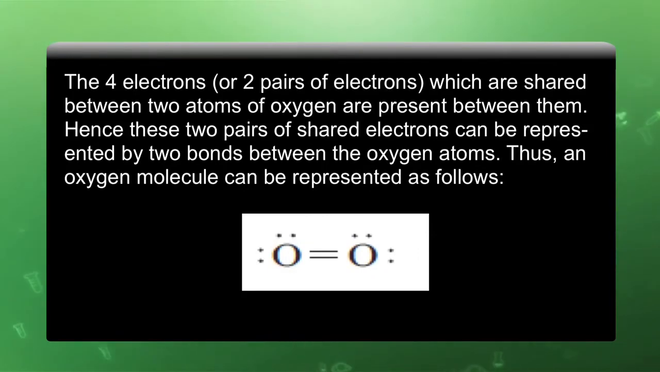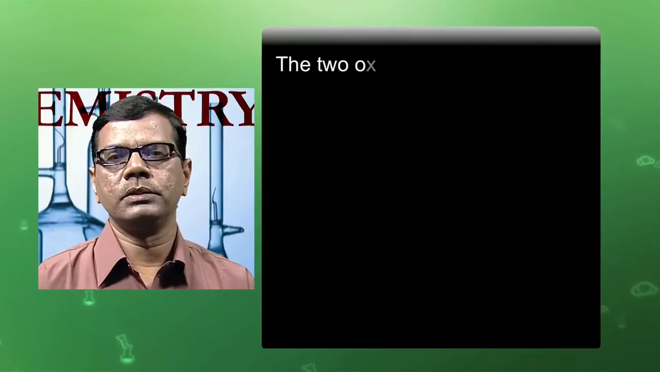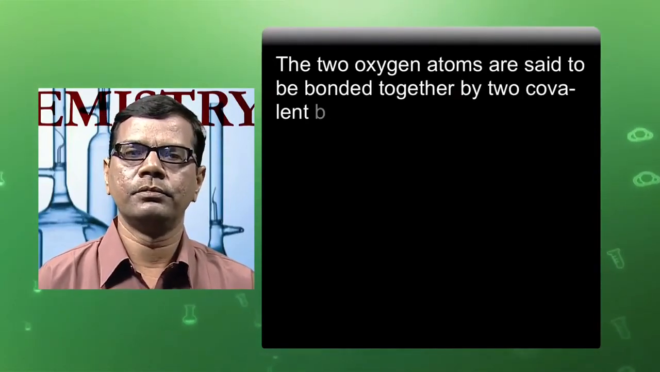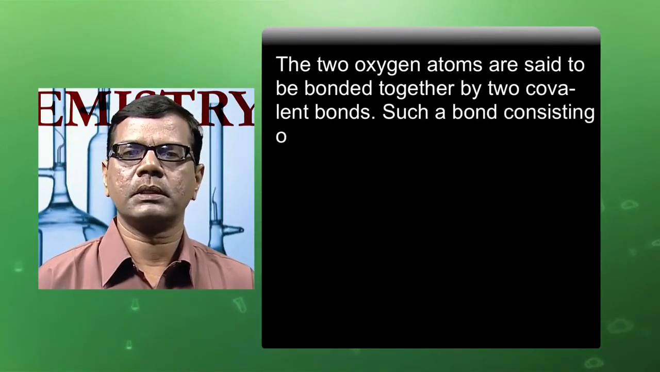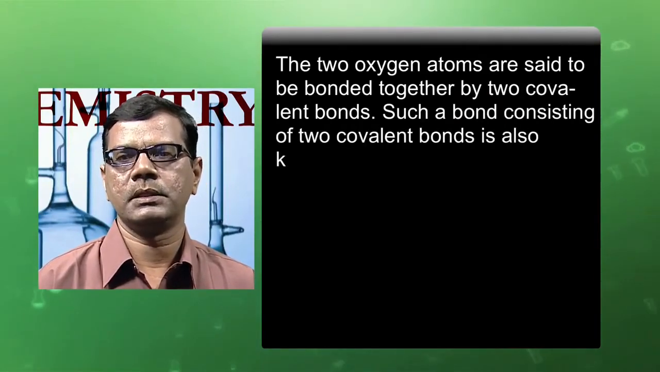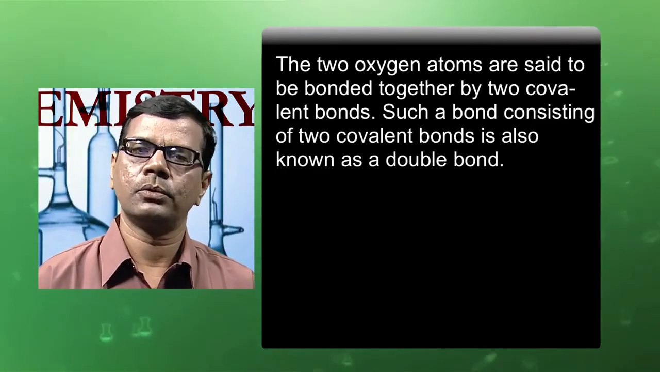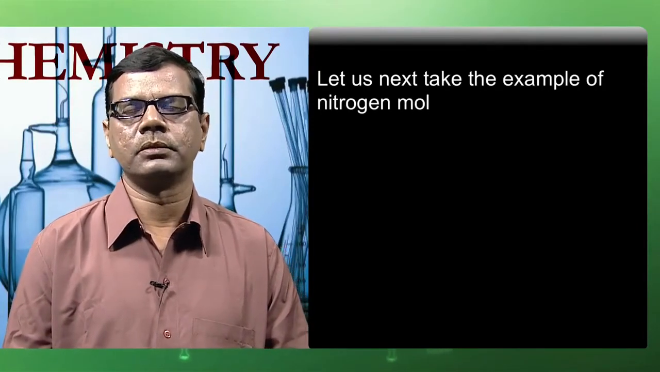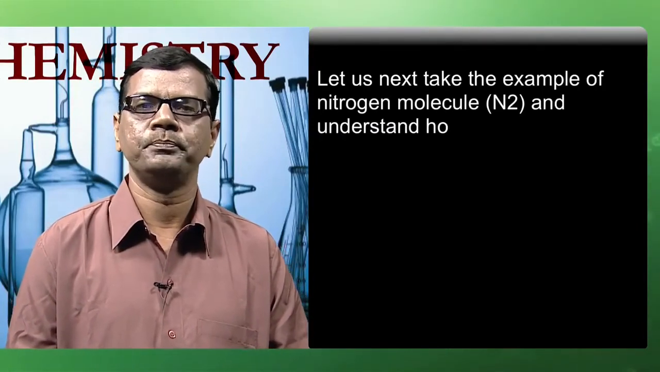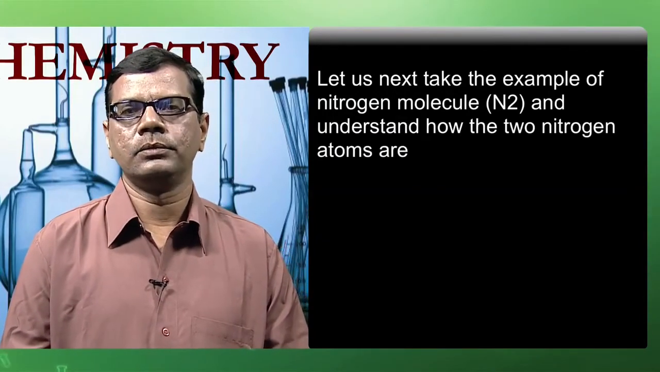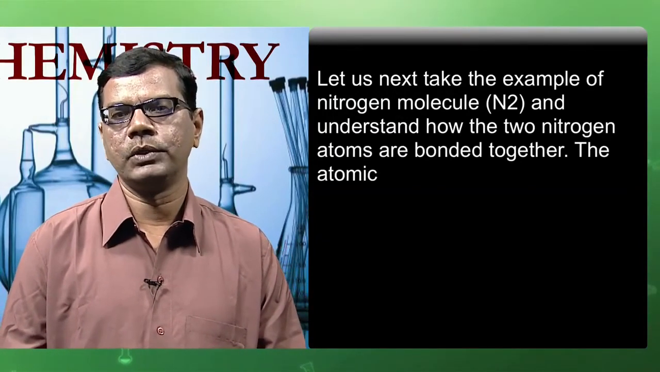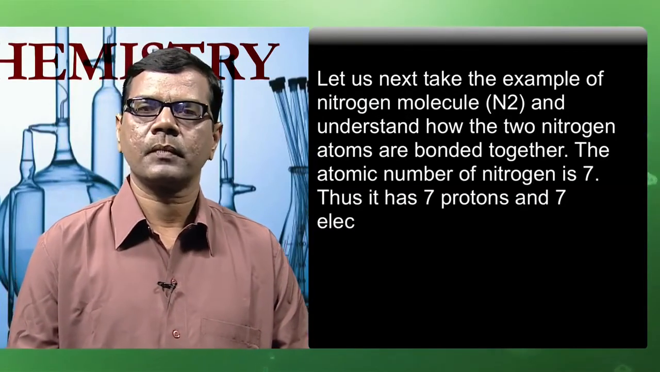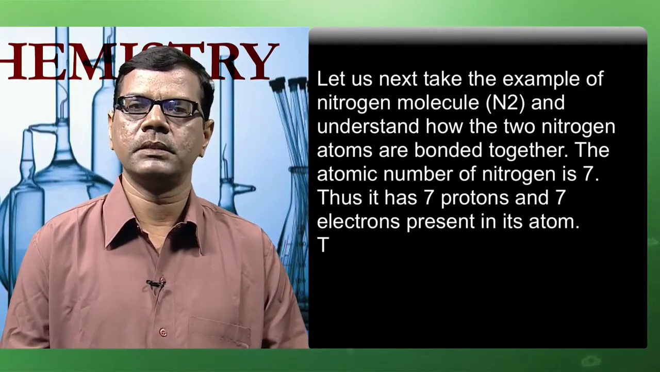This double bond indicates the double covalent bond. The 2 oxygen atoms are said to be bonded together by 2 covalent bonds. Such a bond consisting of 2 covalent bonds is also known as a double covalent bond. Let us next take the example of formation of nitrogen molecule, that is N2, and understand how the 2 nitrogen atoms are bonded together. The atomic number of nitrogen is 7, thus it has 7 protons and 7 electrons present